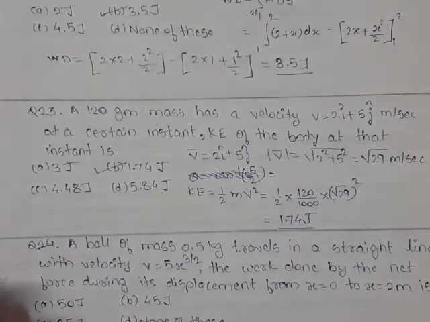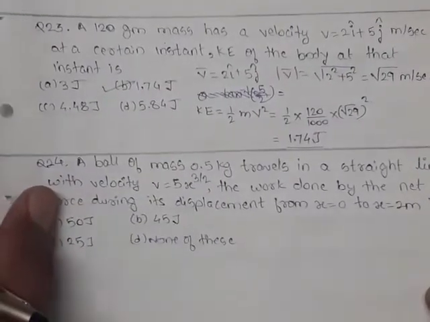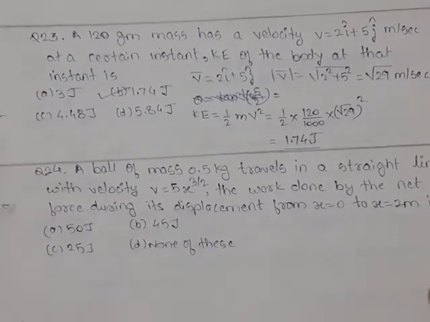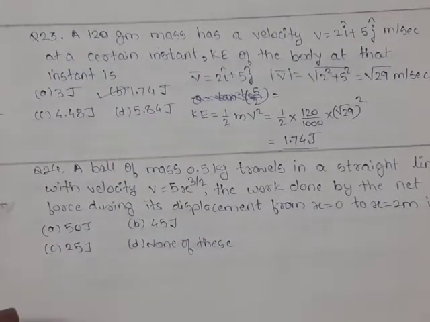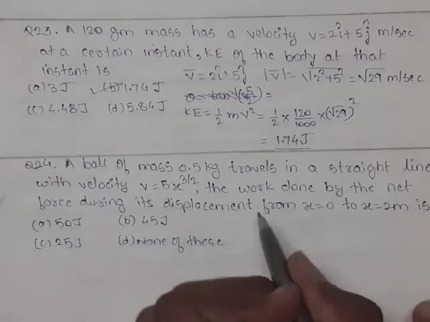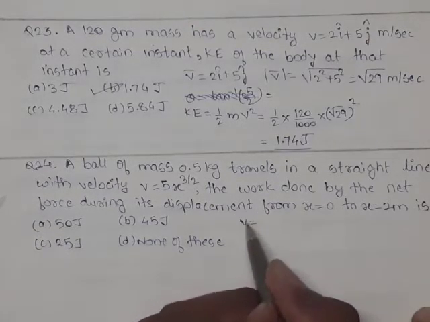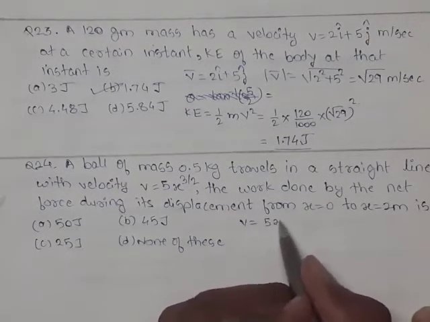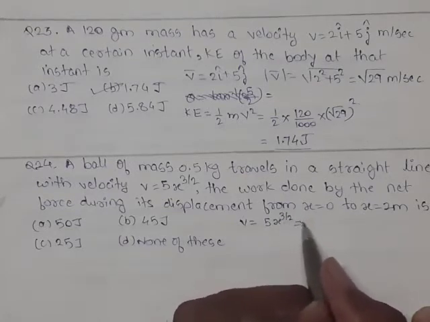Now question 24. A ball of mass 0.5 kg travels in a straight line with velocity v equal to 5 into x raised to 3 by 2. The work done by the net force during its displacement from x equal to 0 to x equal to 2 meters is. So here we have v equal to 5 x raised to 3 by 2.